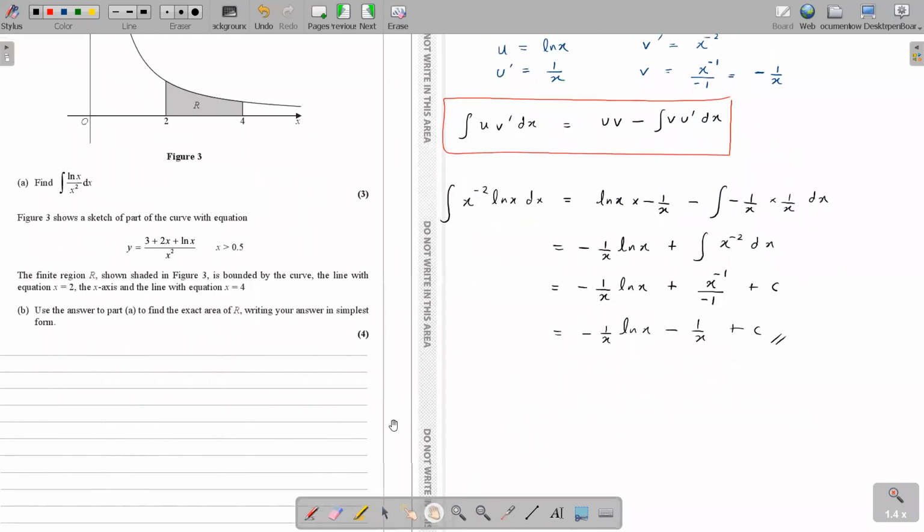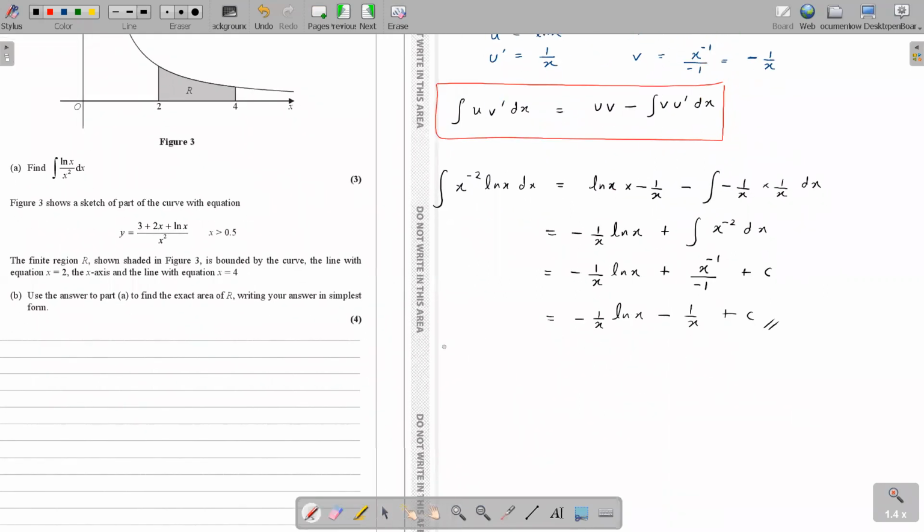Normally, how do we get the area under the curve in P2? You integrate your curve between the limits. So your x limits are between 2 and 4.